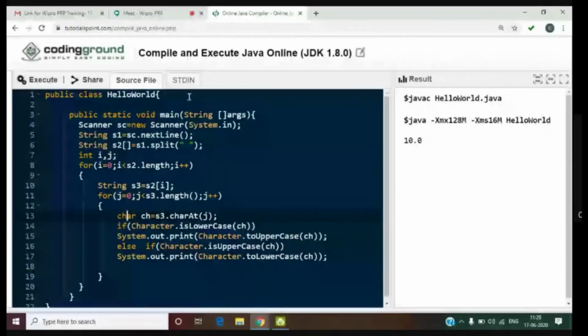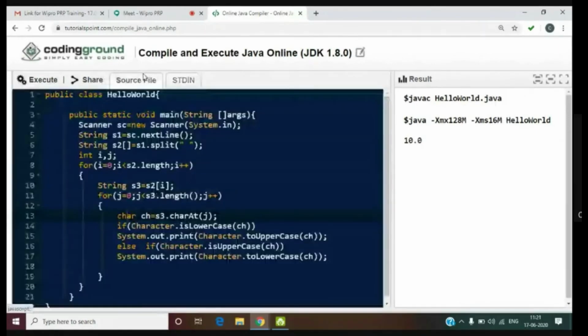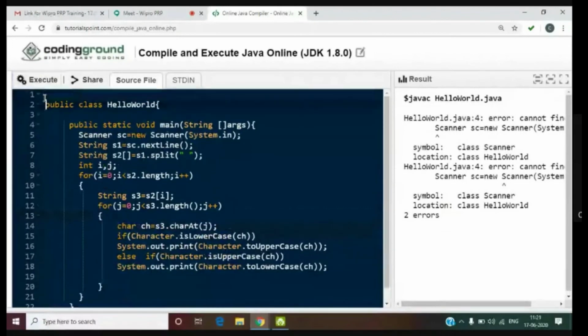I'll give the input. Input is India. I is capital, E is great. This is my input. So this is the code that I have written. I'll execute it. Okay, I did not include the package util. So import java dot util dot star.